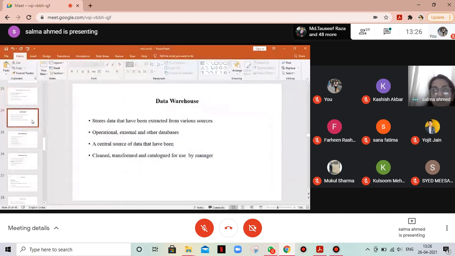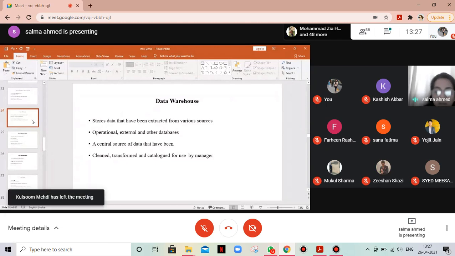So this was the traditional filing system and the deficiencies it has: no data integrity and security, no simultaneous updation, no ad hoc query and therefore no flexibility, program data dependence, data redundancy and duplication. All these things are removed by the database management system.